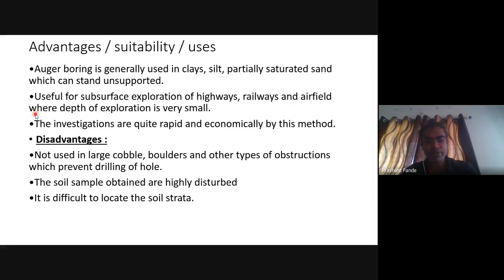The investigation is quite rapid and economical by this method. Disadvantages: it is not used in large cobbles, boulders, and other types of obstructions which prevent drilling of the hole. The soil samples obtained are highly disturbed. It is difficult to locate the soil strata.